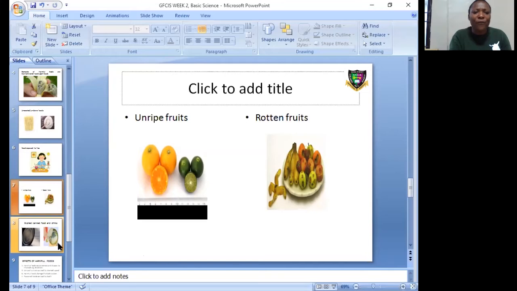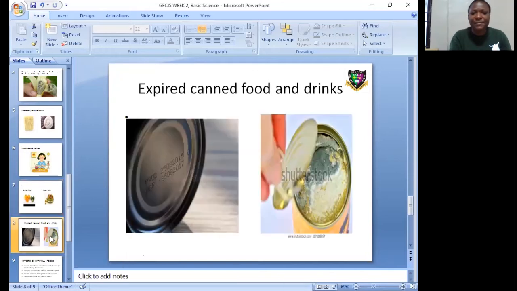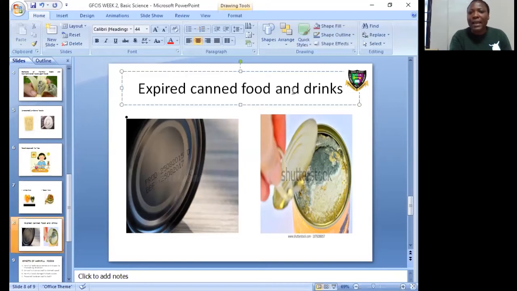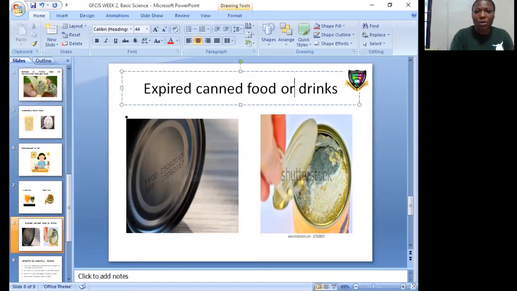Another example of harmful food is expired canned food or drinks. I have always told you that when you are to buy canned consumables, you check the expiring date at the bottom of the can.